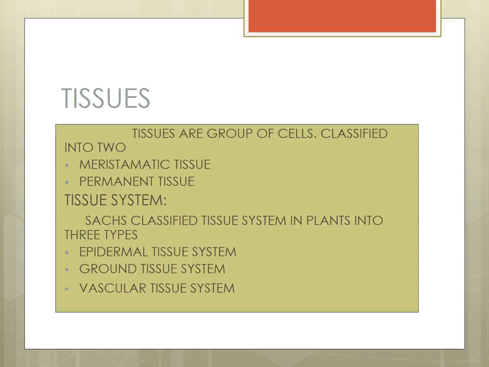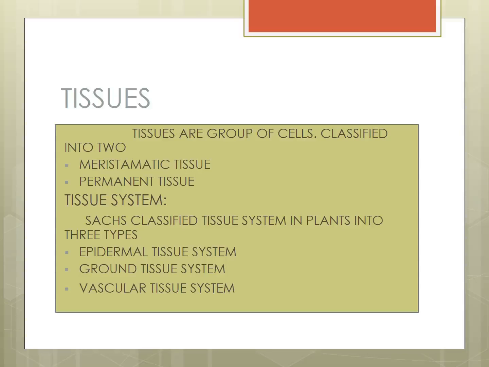Plant tissues can be broadly classified into two based on their ability to divide. One is meristematic tissue, another one is permanent tissue. Only two types of tissues.